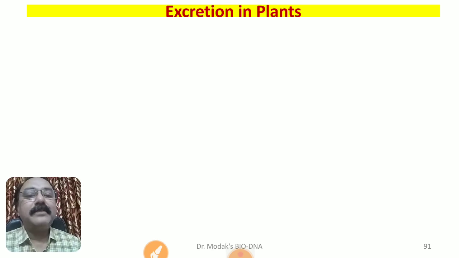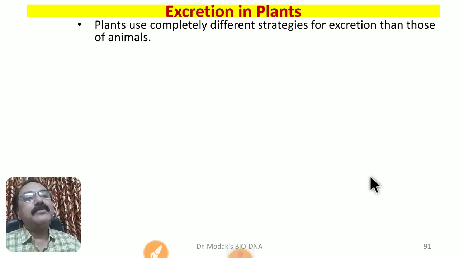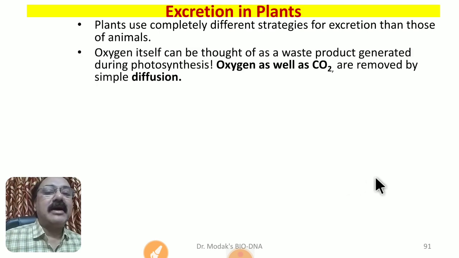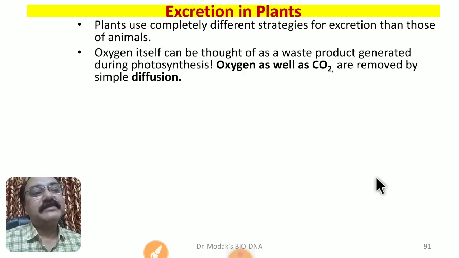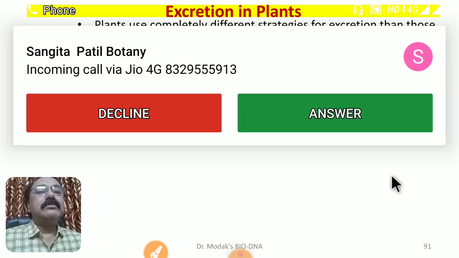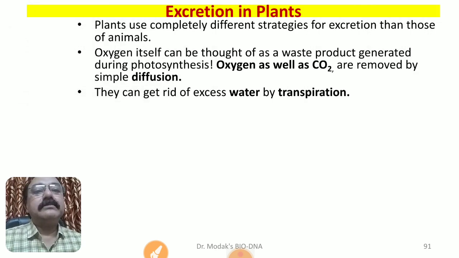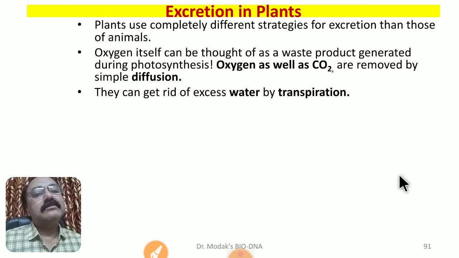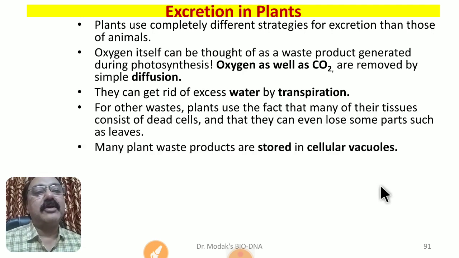Like in the case of respiration, CO2 is produced. Then how is this CO2 given out from the plant? Simple diffusion. As you know, stomata are the minute openings through which CO2 is given out from the plant body, and it goes to nature. If we talk about the excess amount of water, there is a process that we call transpiration. Transpiration also helps the plant to remove the extra amount of water.